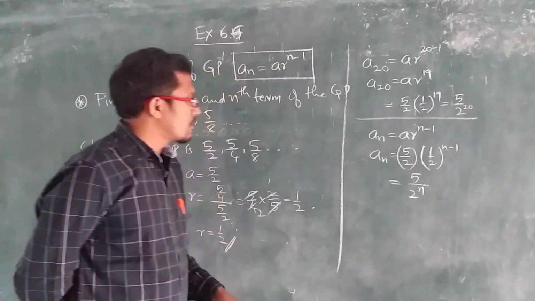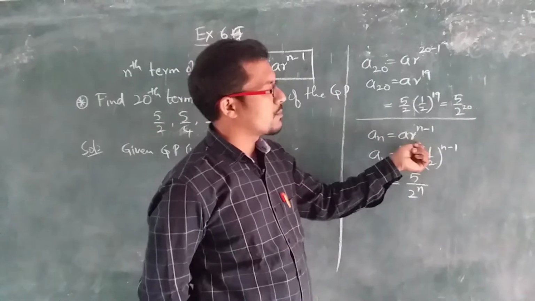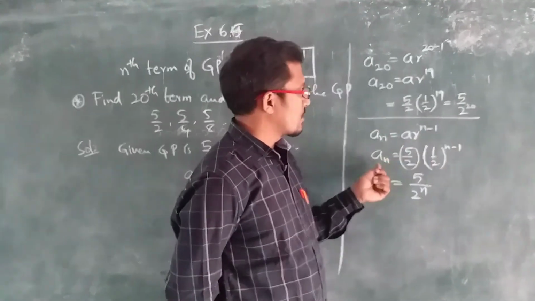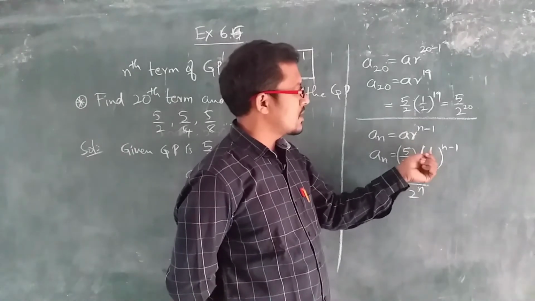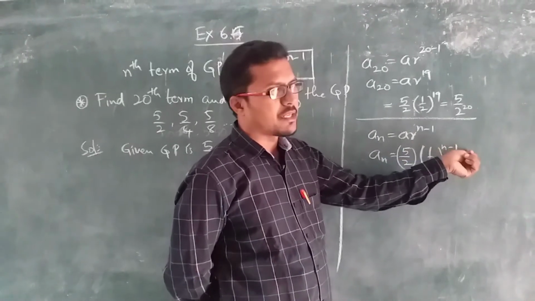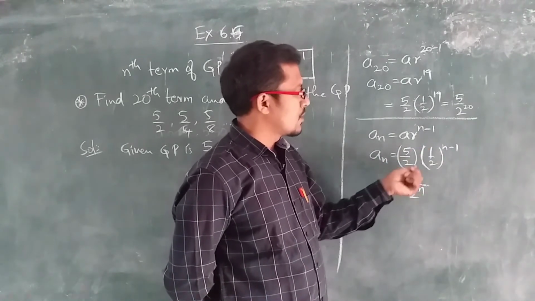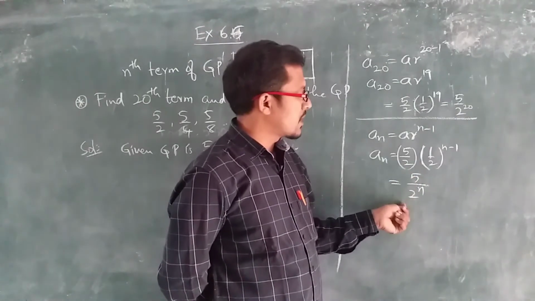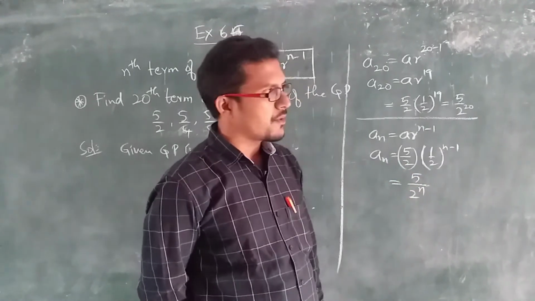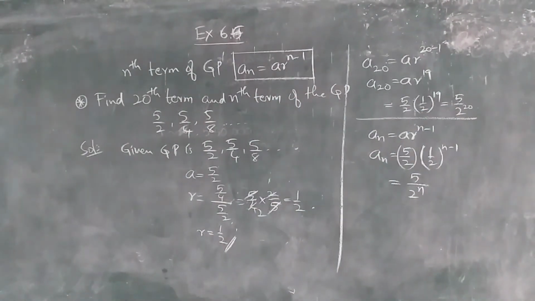And then one more thing we are asked here, that A n is equal to A r to the power of n minus 1. So, let us substitute the A value here, 5 by 2, and the R value is 1 by 2 to the power of n minus 1. So, 1 will remain the same, 5 ones are 5, 2 to the power of n minus 1 into 2. So, then it will become 5 by 2 to the power of n. Like this you can solve the 1, 3 and 4 bits here.